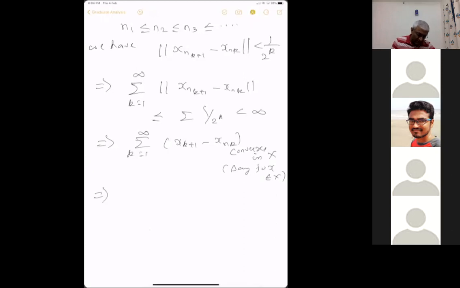This just means that the sum for k equal to 1 to n of x_{n_{k+1}} minus x_{n_k}, which is just equal to x_{n_{k+1}} minus x_{n_1}, right?